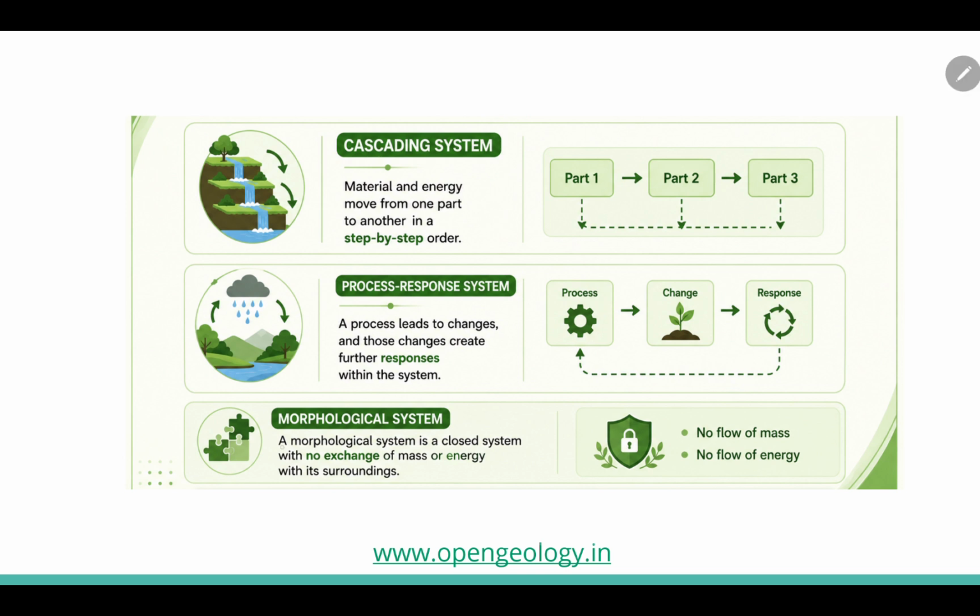So here the explanation for the morphological system is: a morphological system is a closed system with no exchange of mass and energy with its surroundings. So it is the correct option. Let's see what a cascading system is.